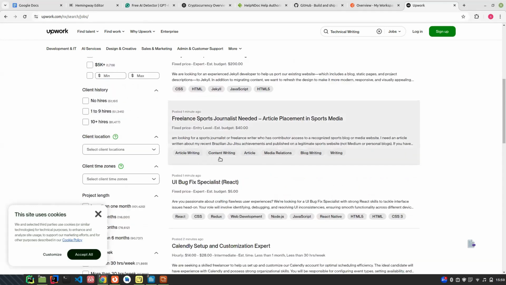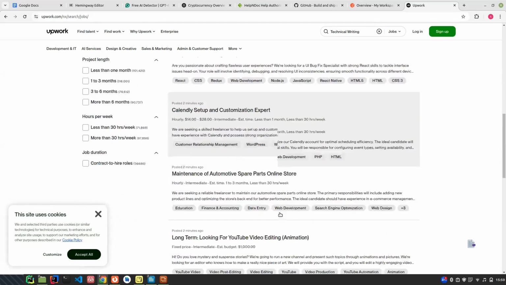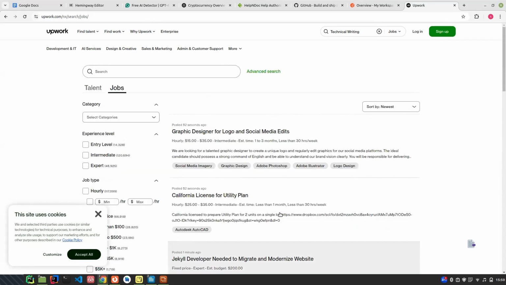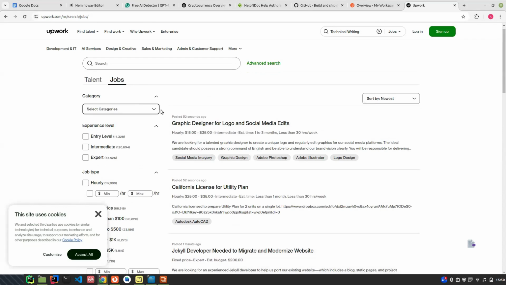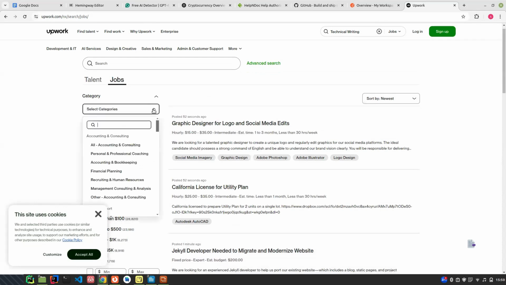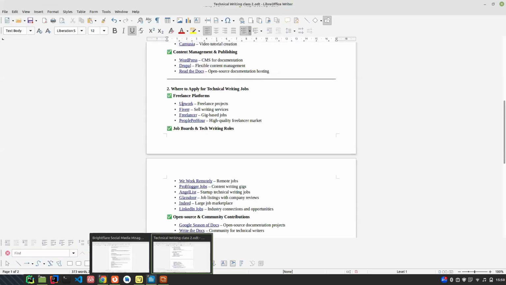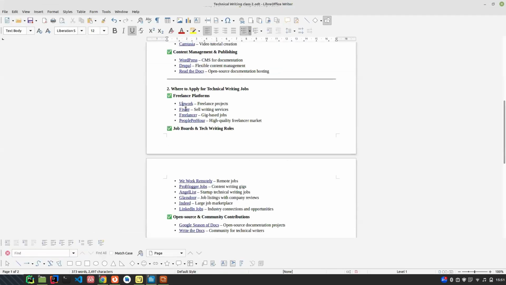So you can see article writer, content writer. They are looking for a journalist, a specialist. You can come and look for your own category here and select technical writing, or writing. And that one is Fiverr.